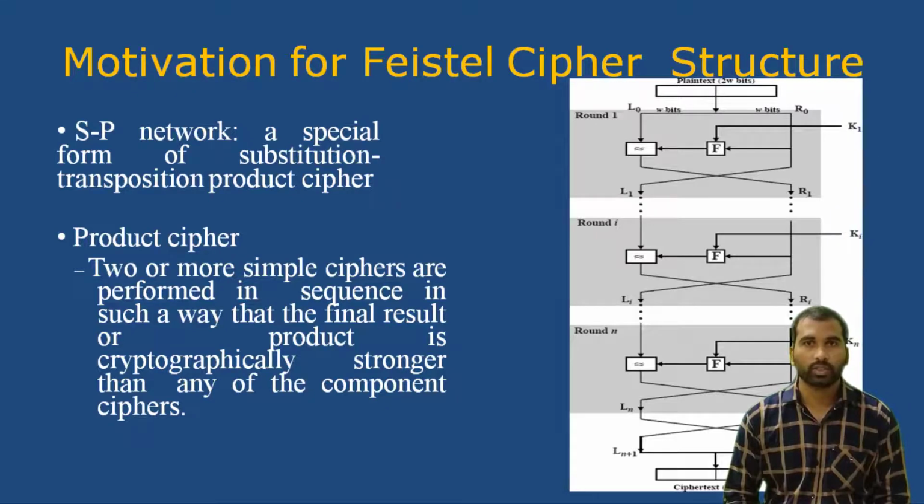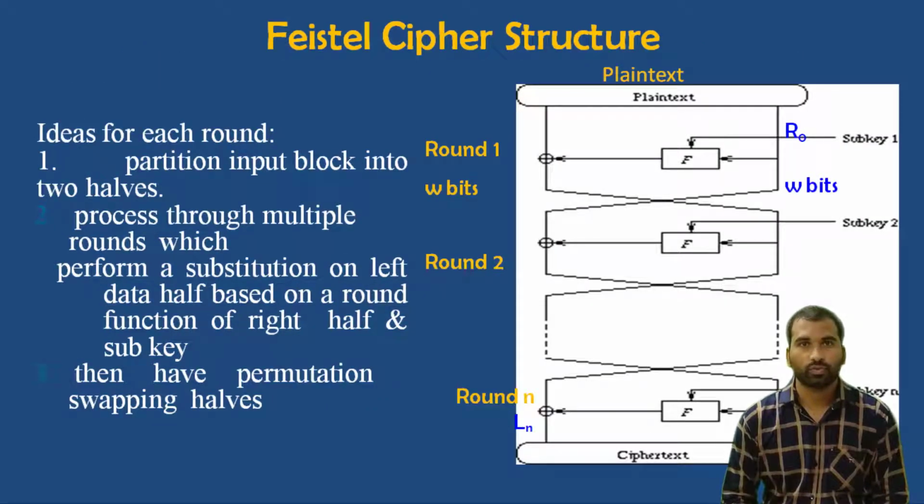You can see the structure of a Feistel cipher here. The Feistel cipher structure contains three parts. The first one is we have to partition the input block into two halves, left half and right half. Then process through multiple rounds which perform a substitution on the left data half based on the round function of the right half and subkey. The final one is a permutation swapping the halves. You can see the diagram here.